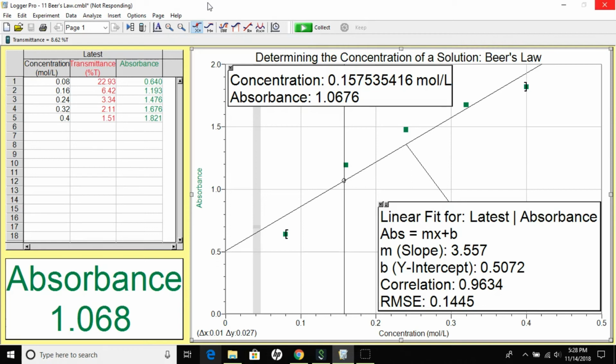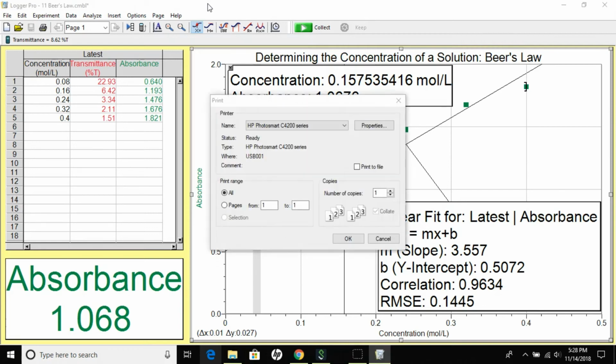So I hope this tutorial familiarized you with how to determine the concentration of an unknown solution using Beer's Law, a best fit line, and analysis through the interpolation with Vernier's LoggerPro and Colorimeter Sensor. And here we go. This is where you would change the number of copies.